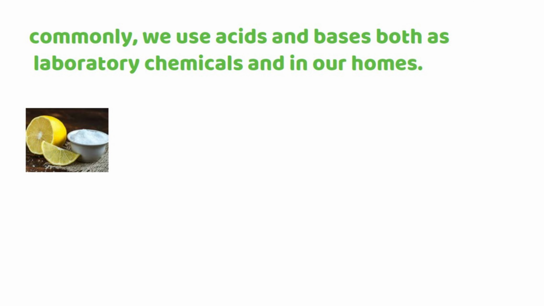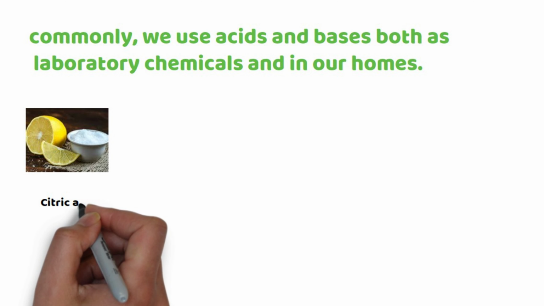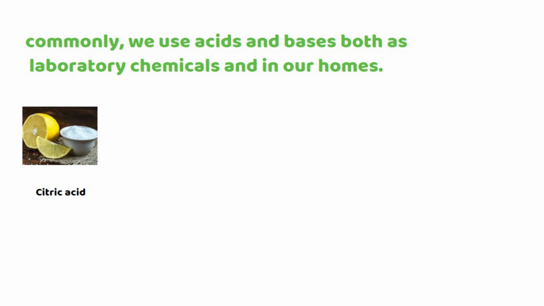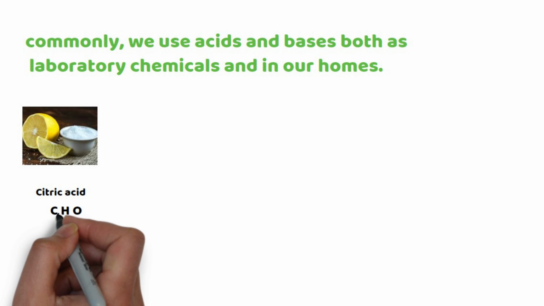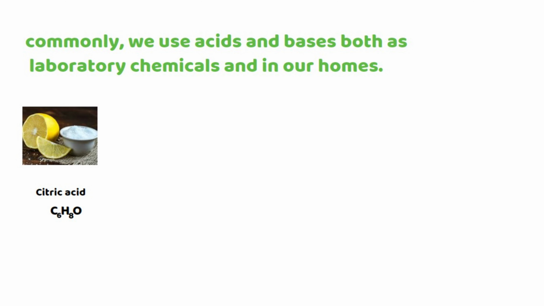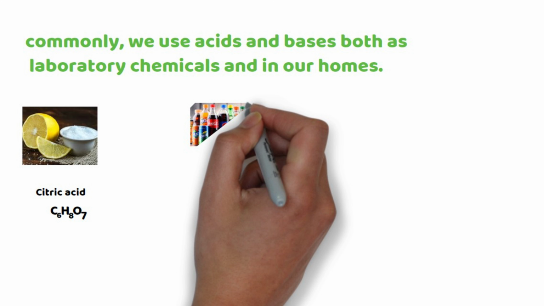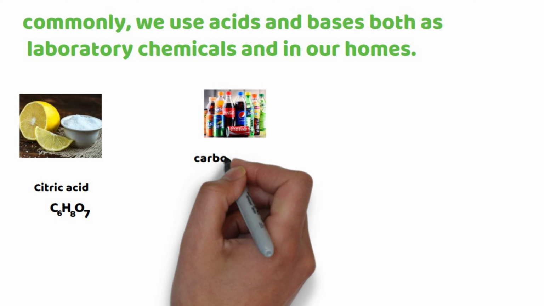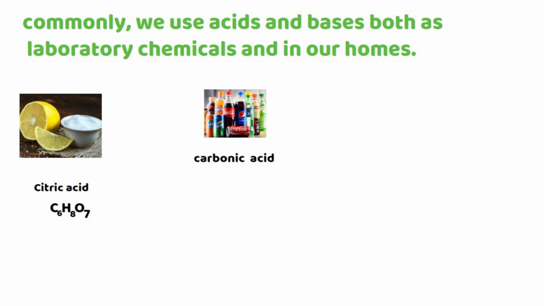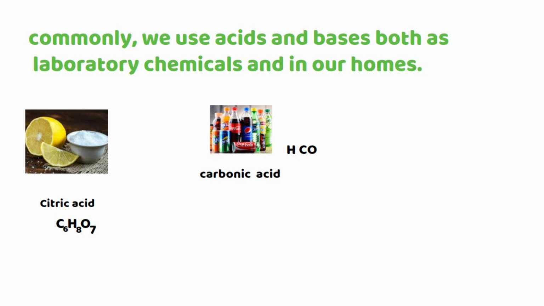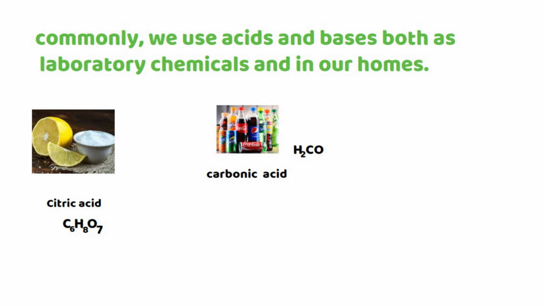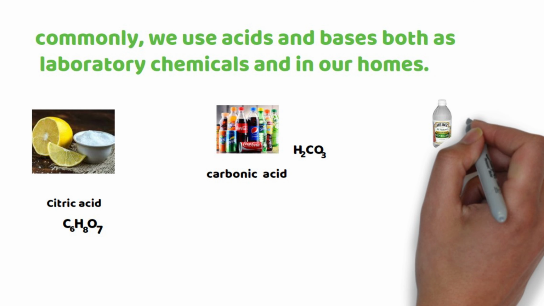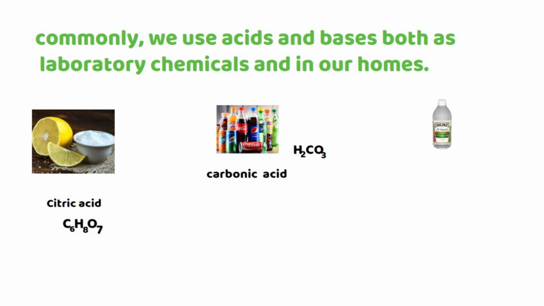In lemon, we have citric acid, and its formula is C6H8O7, which is one common household acid. The second one is carbonated beverage, in which carbonic acid is found, and its formula is H2CO3. And the third common household acid is